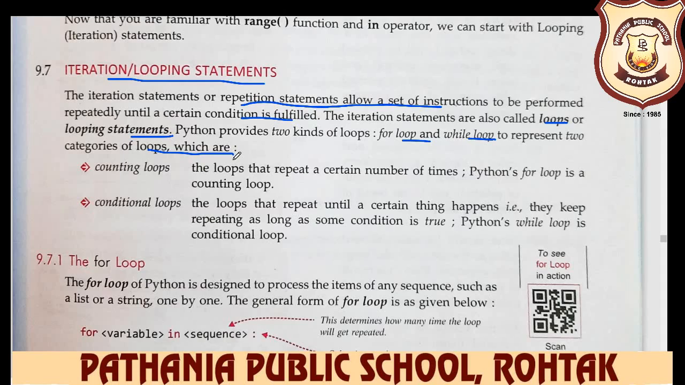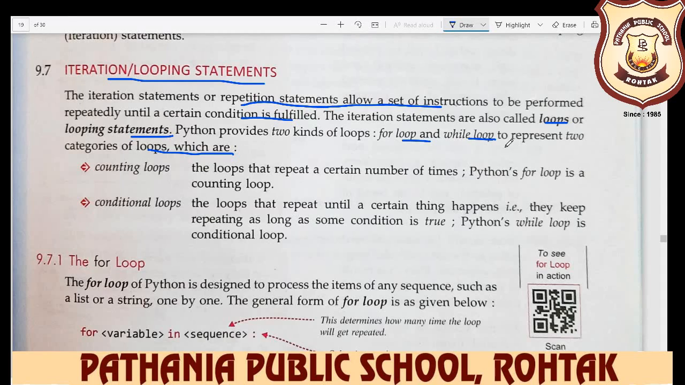So in Python, two loops are there, the for loop and the while loop. But in other languages like C and C++, three loops are there: for loop, while loop, and do while loop. But here in Python, we learn two loops, for loop and while loop. These loops are categorized into two parts. One is the counting loop and the second is the conditional loop. So conditional is the while loop and for is the counting loop.